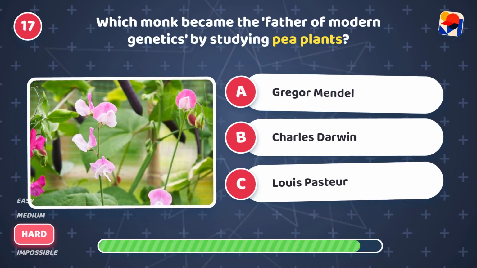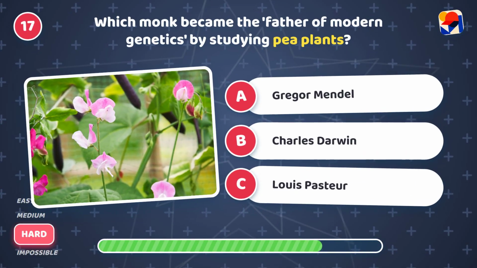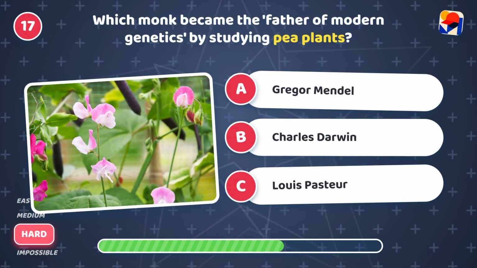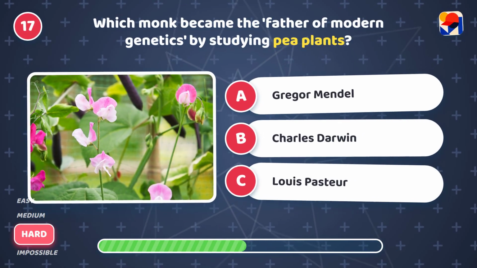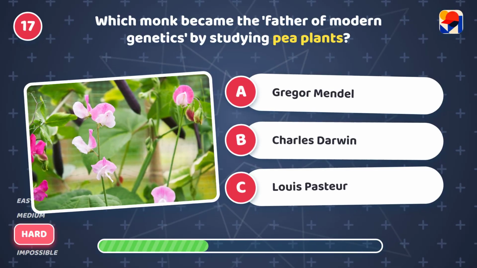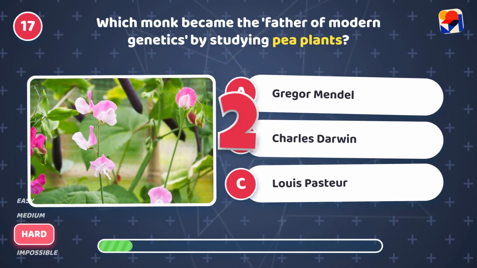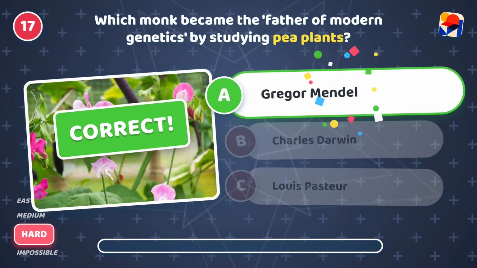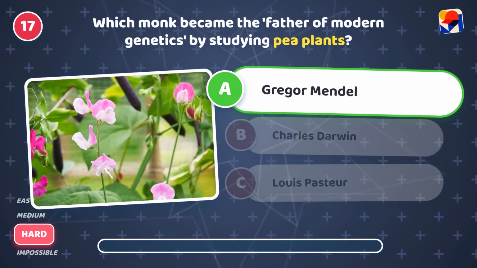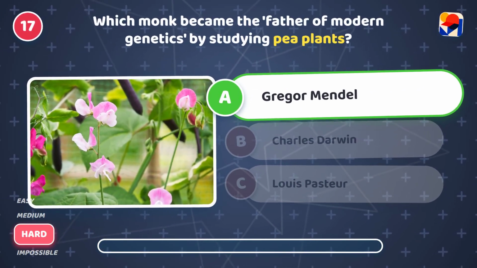Which monk became the father of modern genetics by studying pea plants? Is it A, Gregor Mendel, B, Charles Darwin, or C, Louis Pasteur? It's A, Gregor Mendel. He discovered genetic inheritance laws.